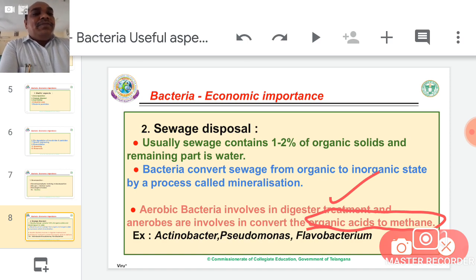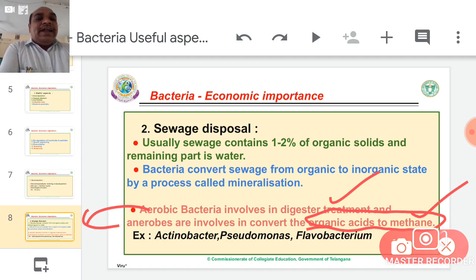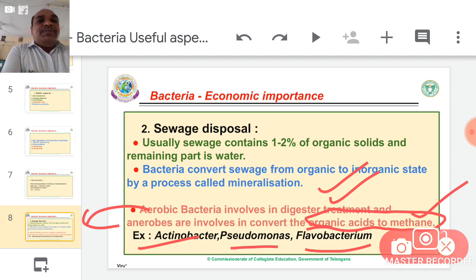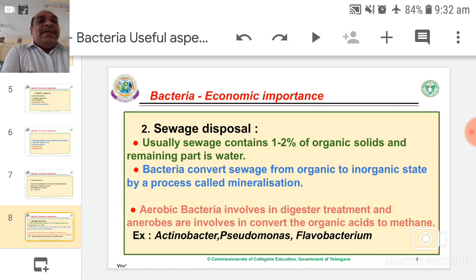If we trap that methane gas, it can be helpful in cooking. The water becomes clean in further steps; some 3-4 more steps are needed. That entire treatment is called digester treatment, but aerobic bacteria play a vital role in it. Finally, clean water is produced, which can be chlorinated and then supplied again to the cities or urban areas. Examples: Acinetobacter, Pseudomonas and Flavobacterium. These three bacteria participate in digester treatment of sewage water.